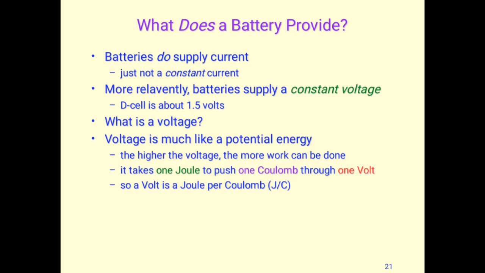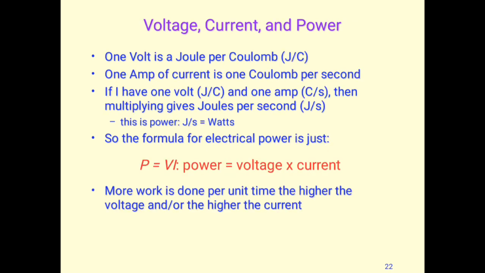A D cell provides about 1.5 volts. So what is voltage? Voltage is much like potential energy. The higher the voltage, the more work can be done. It takes 1 joule to push 1 coulomb through 1 volt. So a volt is a joule per coulomb.